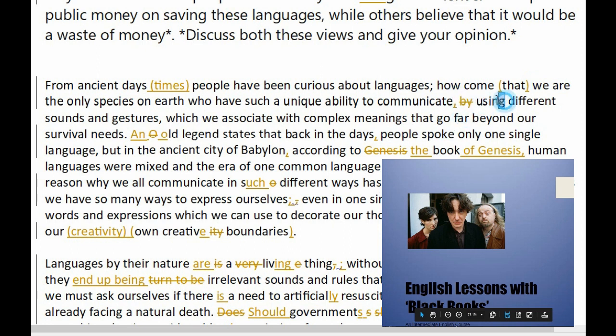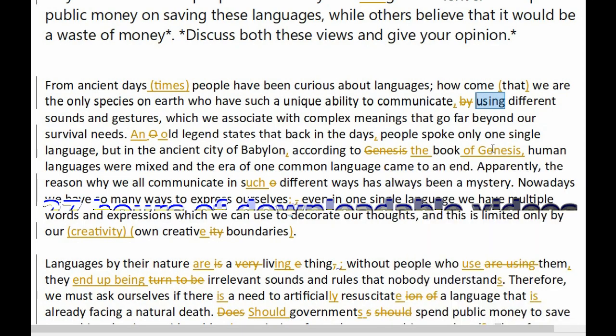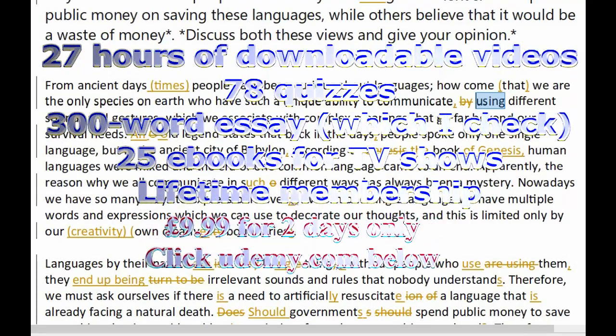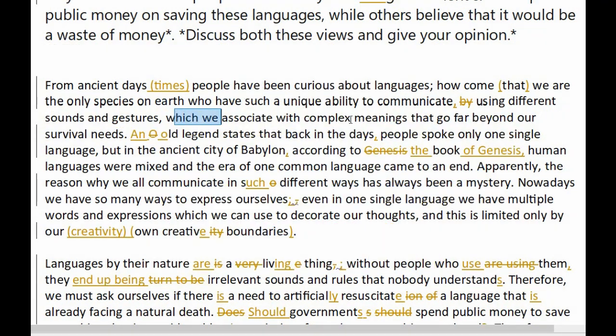It's unnecessary. You just, you know, we don't mean well, you might argue you do mean communicate by using sounds and gestures, but you can just say to communicate using different sounds and gestures. I don't think we'd often put the by in there, and I suppose it's because we can just leave it out, and it's clear what you mean. You know, you mean communicate using different sounds and gestures. So, which we associate with complex meanings that go far beyond our survival needs.